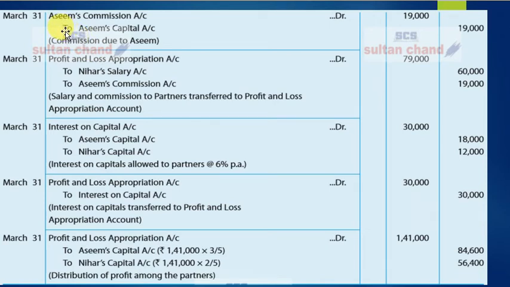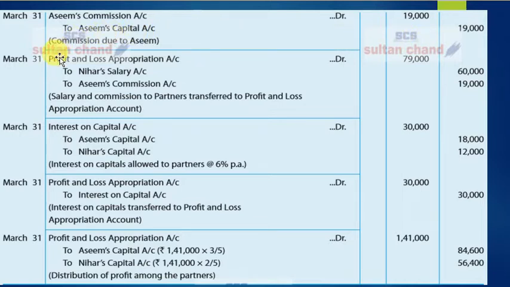Then before we transfer the salary, here is the entry for commission which is given to Asim. This also comes from the question. Asim's commission account debit 19,000 to Asim's capital account, being commission allowed to Asim. This will be calculated and then the amount comes to 19,000. So you read the question and you will do this calculation. You'll arrive at 19,000 and here is the entry.